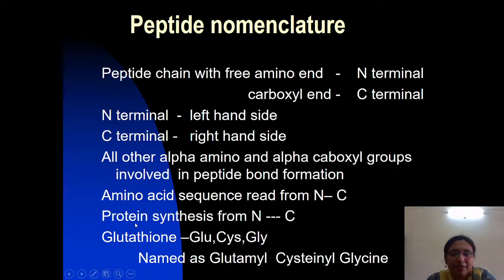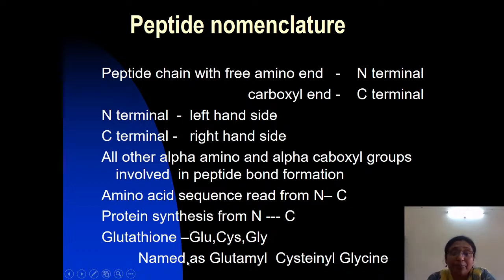Now here, how do you name this one? Glutathione. Glutathione is a tripeptide made up of three amino acids: glutamate, cysteine and glycine. Generally, the amino acids which participate in the peptide bond we represent with the three-letter abbreviation. There is no need to write out glutamate. GLU represents glutamate, CYS cysteine and GLY glycine.